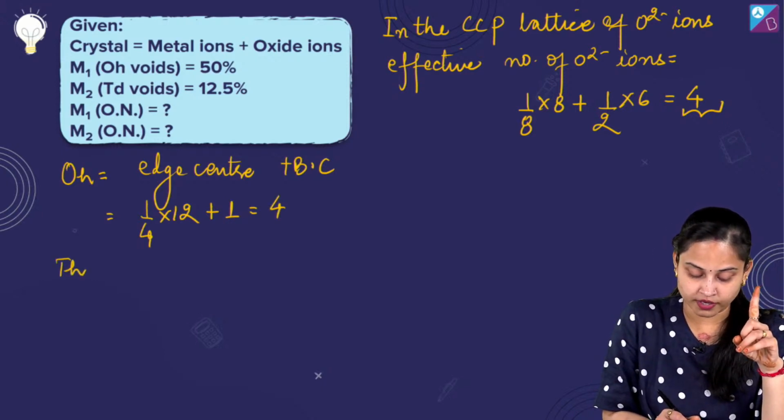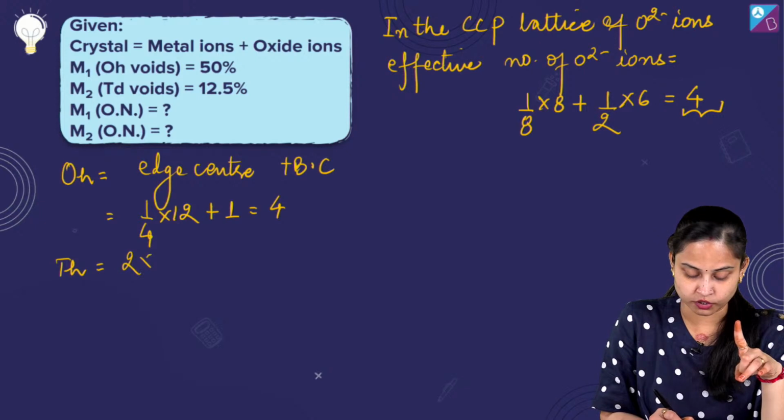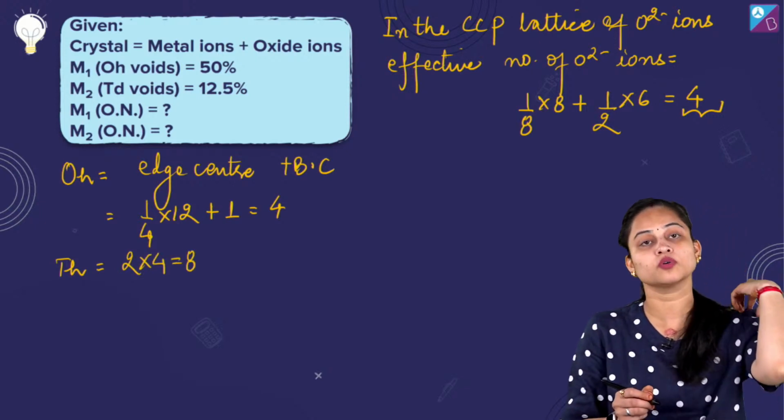Tetrahedral voids are twice the octahedral voids, so 2 into 4 equals 8. Now things will get sorted out.